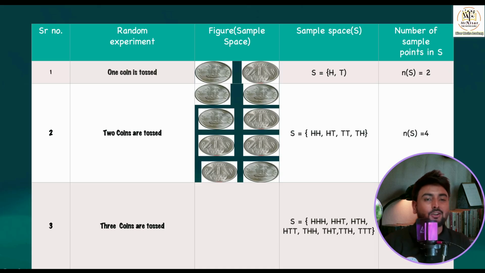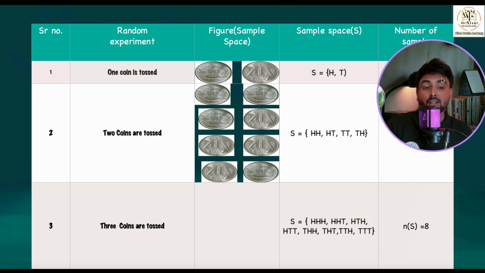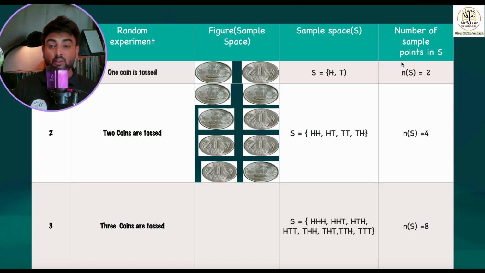Then 3 coins are tossed. This is something very interesting, and I'm going to show you a trick to remember it when 3 coins are tossed. Yes children, as I said, I'm going to show you a trick to remember when 3 coins are tossed. When 3 coins are tossed, what are the possible outcomes?